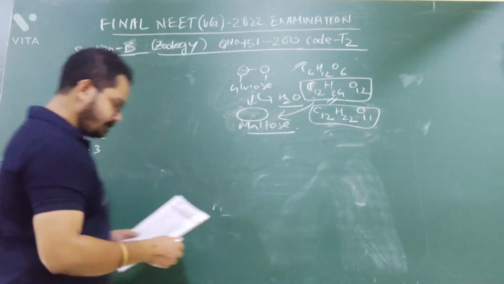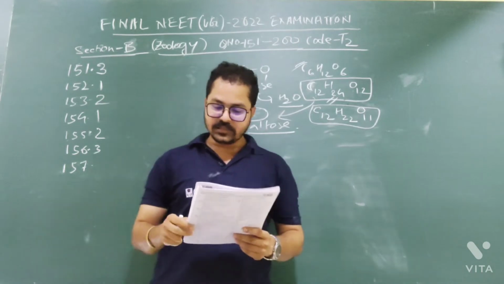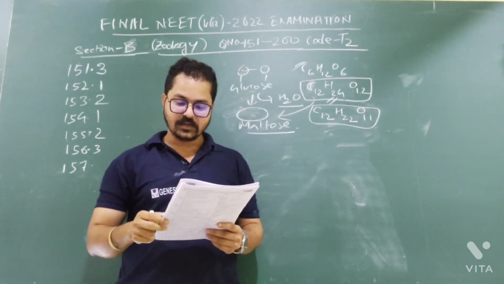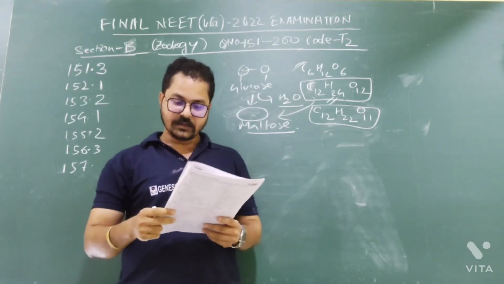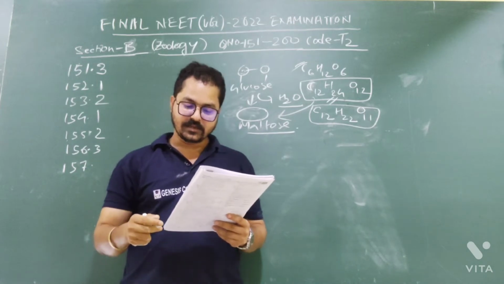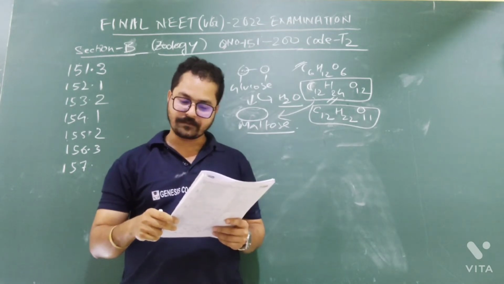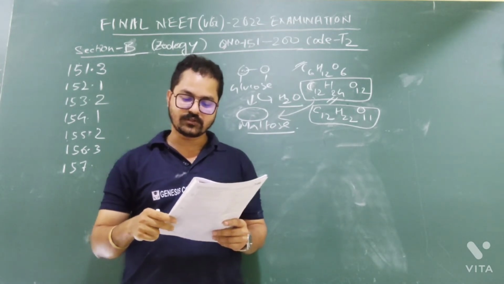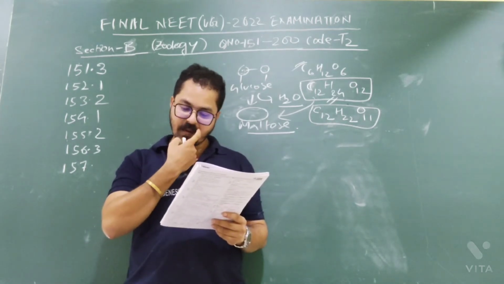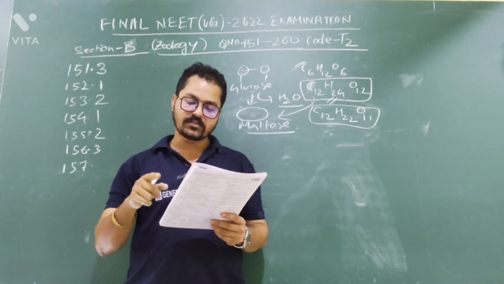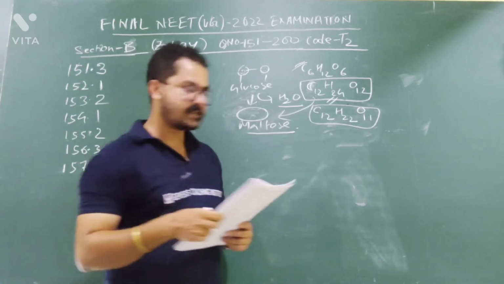Question number 157. Two statements are given. Statement 1 says the release of sperms into the seminiferous tubules is called spermiation. Are you getting my point? Statement 2: spermiogenesis is the process of formation of sperms from spermatogonia. Statement 1, the release of sperms into the seminiferous tubules is called spermiation. Yes, it is correct. Statement 1 is correct.